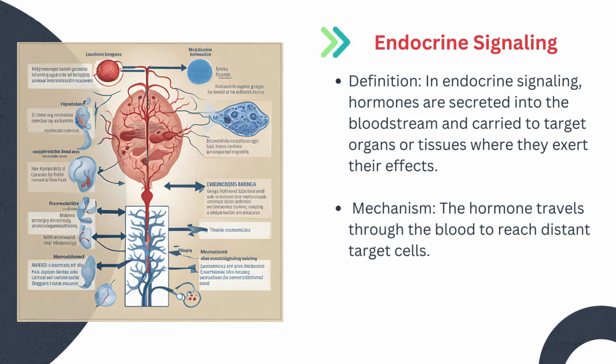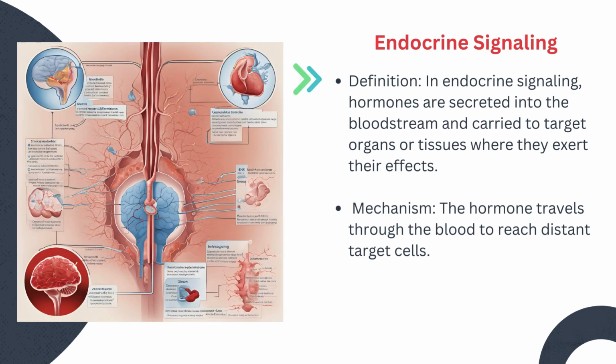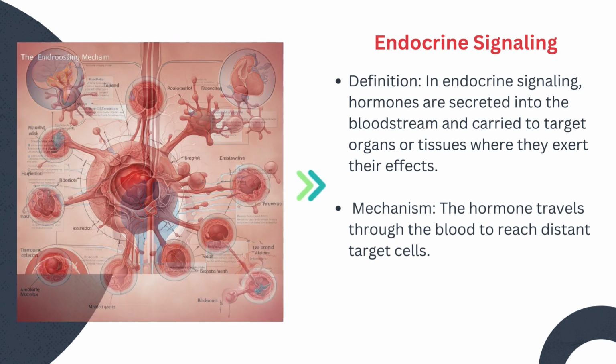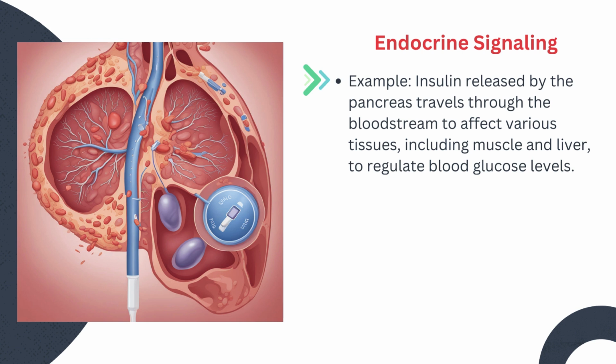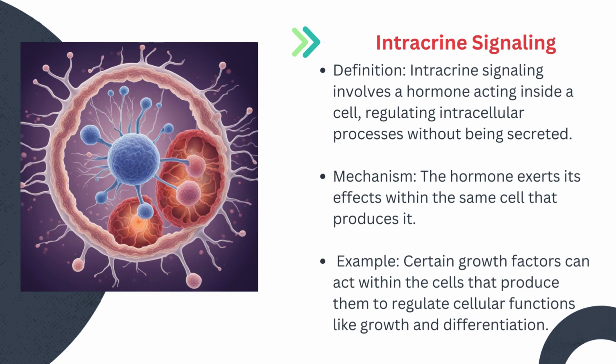Endocrine signaling. In endocrine signaling, hormones are secreted into the bloodstream and carried to target organs or tissues where they exert their effects. Mechanism: the hormone travels through the blood to reach distant target cells. Example: insulin released by the pancreas travels through the bloodstream to affect various tissues, including muscle and liver, to regulate blood glucose levels.